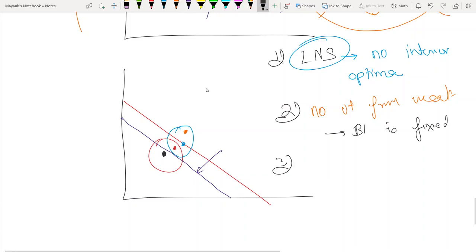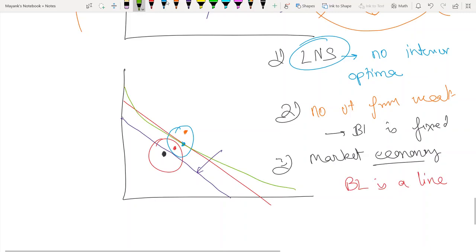And the final assumption was market economy, which meant that prices are fixed, which basically means that the budget line is linear. The budget line is a line. If the prices were not fixed, the budget line could actually be a curve itself.